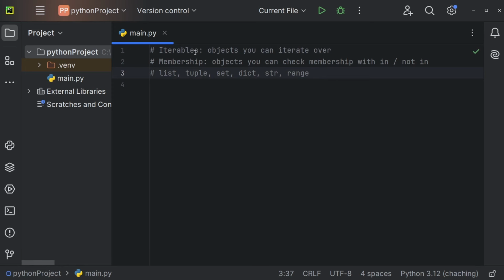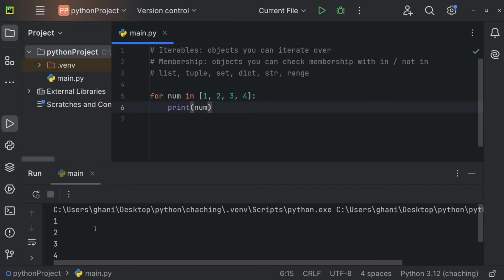Let's understand iterables and memberships. An iterable is an object you can iterate over, and we've already seen a couple of them. One example is a list. We can iterate over those objects by using a for loop. So for, let's for example say num in, and now an example for an iterable would be a list. So 1, 2, 3, 4. And now we can just print num. Let me execute this, and you can see we're getting all of the numbers in the console. So a list is an iterable.